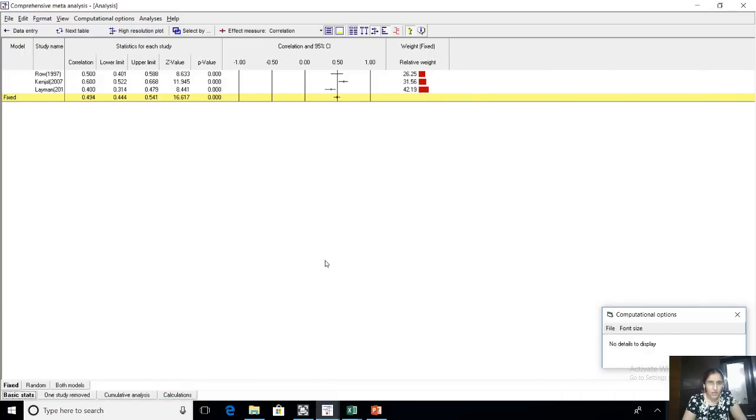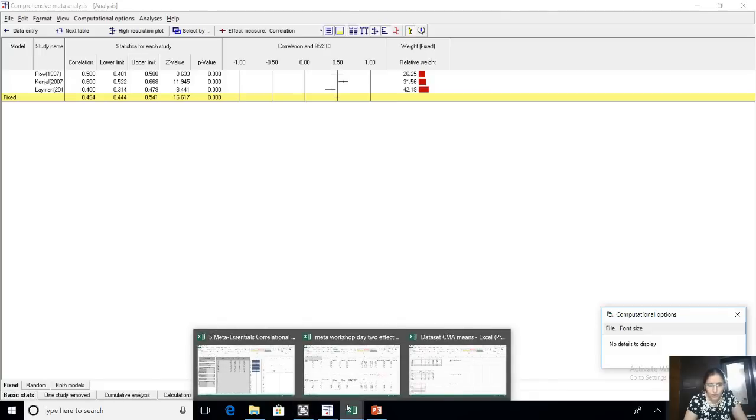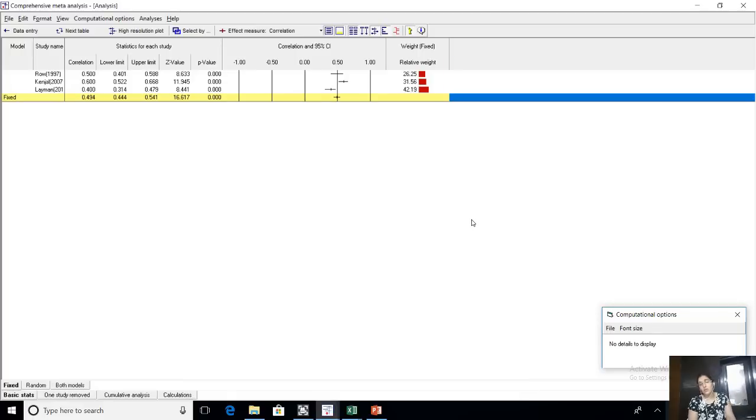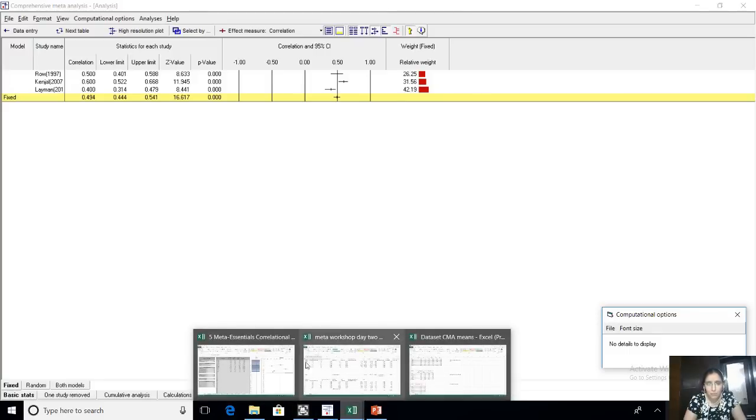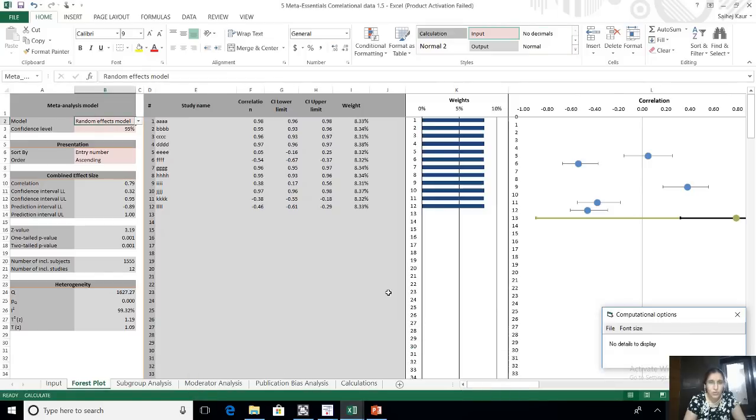Okay, so this is how CMA has done it. And last but not the least, I have to show you that CMA is a paid software. So I wanted to find out something which is free, and thanks again to Neeraj Kaushik sir, I have found it out. He has mentioned in his videos something called Meta Essentials. You have to download this.